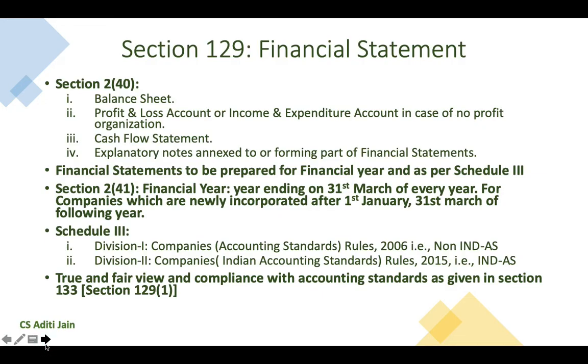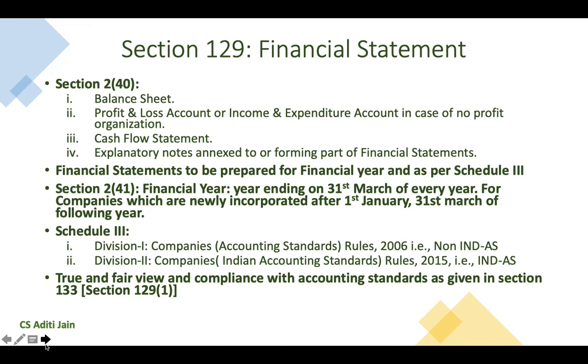Subsection 40 of Section 2 provides the definition of financial statement, which includes the balance sheet, profit and loss account, or income and expenditure account in case of a not-for-profit organization, cash flow statement, and the explanatory notes which are annexed to or which may form part of the financial statements. Now, small companies, one-person companies, and dormant companies may not be required to prepare a cash flow statement.